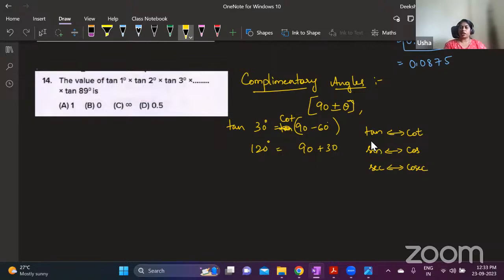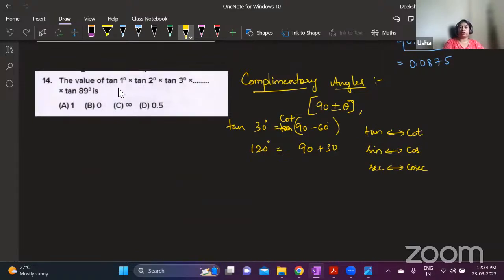Reciprocal ratio is where sine is equal to 1 by cosecant, right? Cos is equal to 1 by secant. So sine and cosecant are reciprocal ratios, cos and secant are reciprocal ratios. Tan and cot are reciprocal ratios also, co-ratios also. So right now for complementary angles, whenever you write an angle as 90 plus or 90 minus, a ratio changes to its co-ratio. That is the first thing you need to understand.